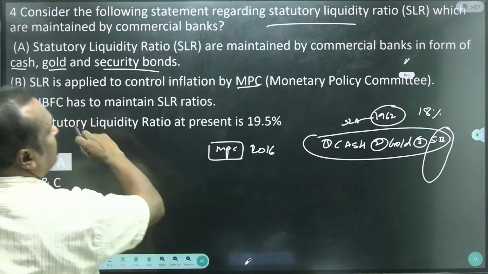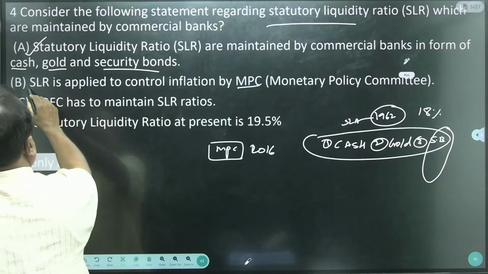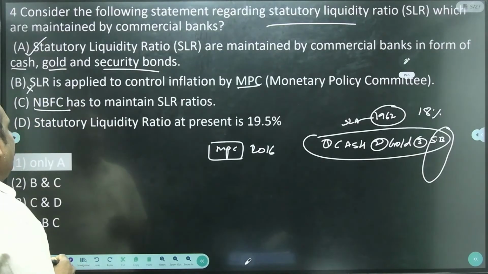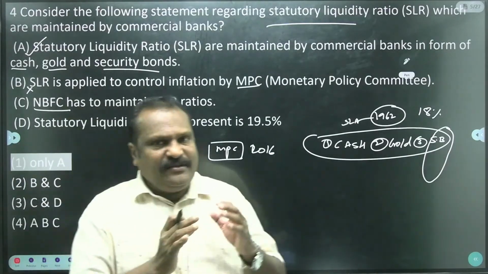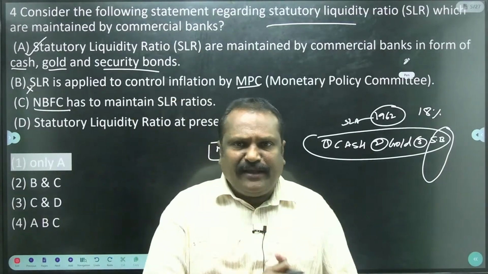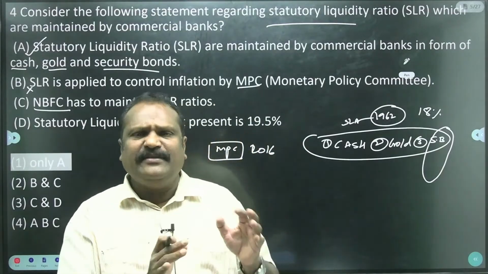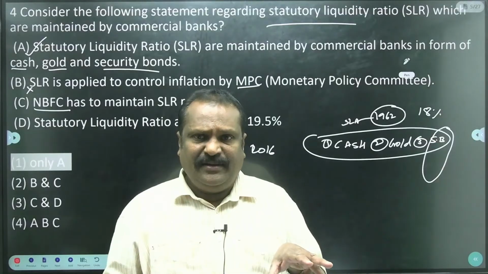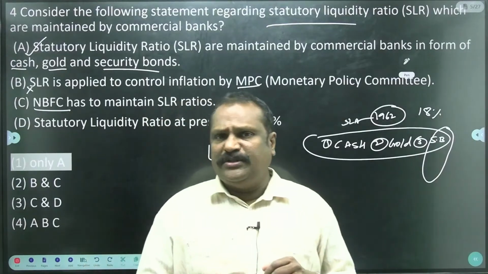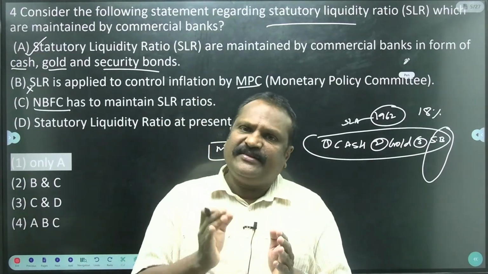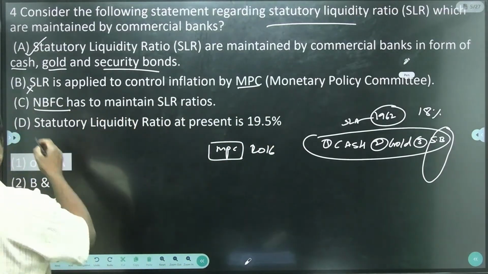So A is the correct answer. The statement that NBFCs, non-banking finance corporations, don't maintain CRR and SLR is correct. For example, Bajaj Finance is an NBFC. They are not allowed to maintain CRR and SLR because they are a semi-banking system only. They don't maintain savings accounts and current accounts. So this statement is also wrong.